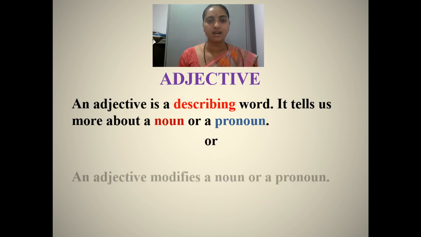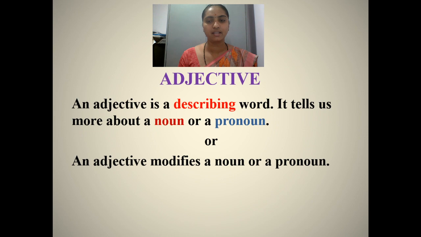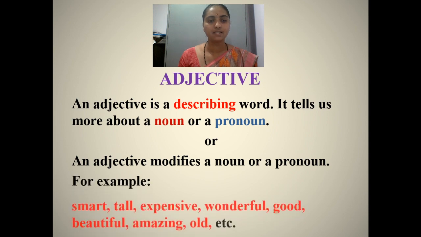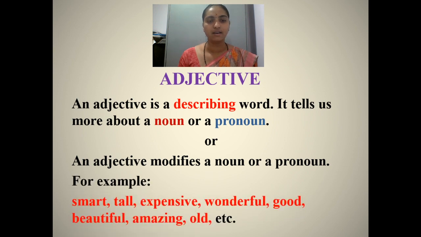An adjective modifies a noun or a pronoun. Modify here means to change a noun or a pronoun by giving more information about it. For example, smart, tall, expensive, wonderful, good, beautiful, amazing, old, etc.